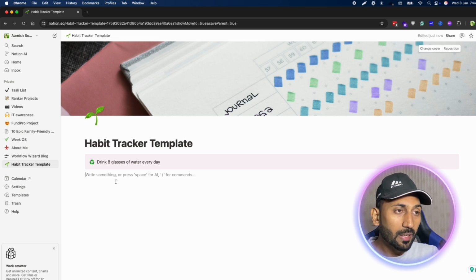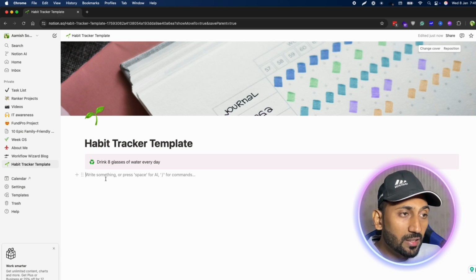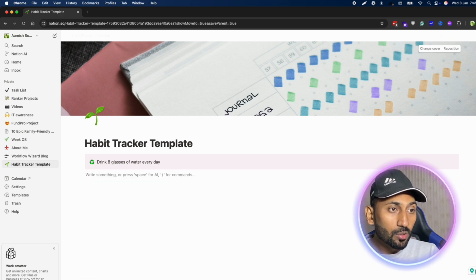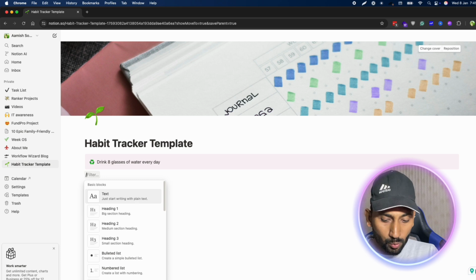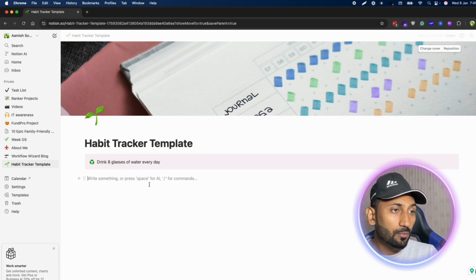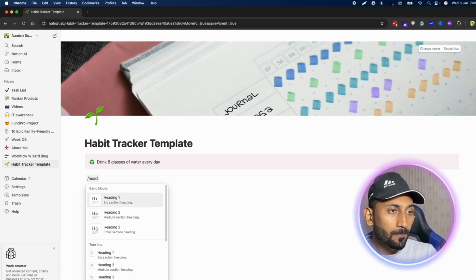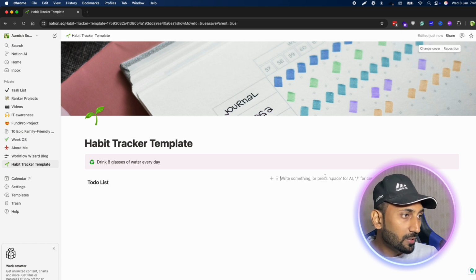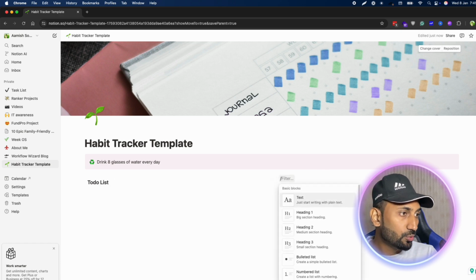In the next step, we will add a two column layout. In the left side, we will add a to-do list, and in the right side we will add an actual habit tracker table. So let me show you. If you click the slash and then click two column, and we have two column, and then I will add a heading. Three will be to do list. You see we have another column here which we can use to add an actual habit tracker table view.